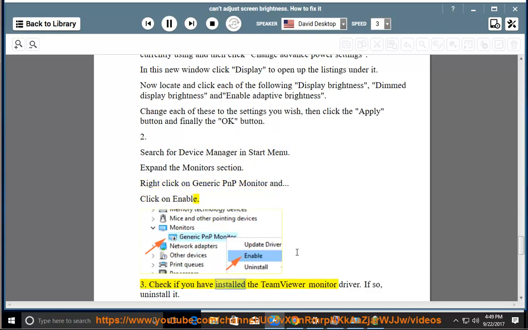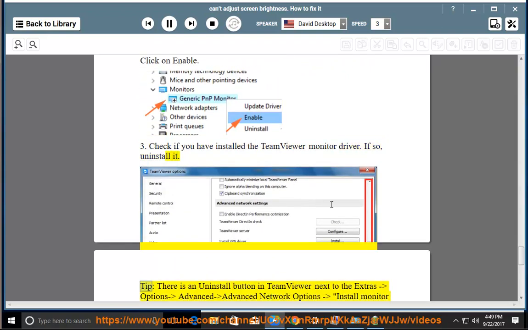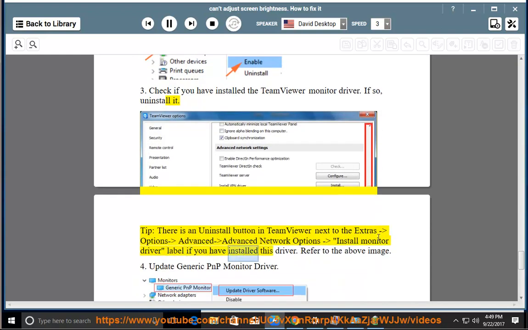3. Check if you have installed the TeamViewer monitor driver. If so, uninstall it. Tip: there is an uninstall button in TeamViewer next to the Extras, Options, Advanced, Network Options, Install Monitor Driver label if you have installed this driver. Refer to the above image.